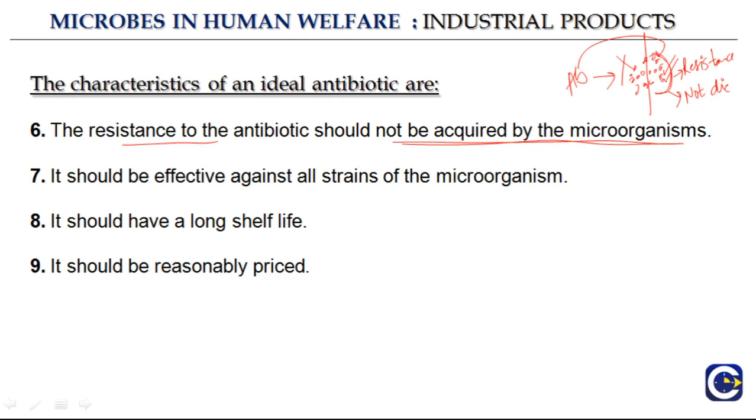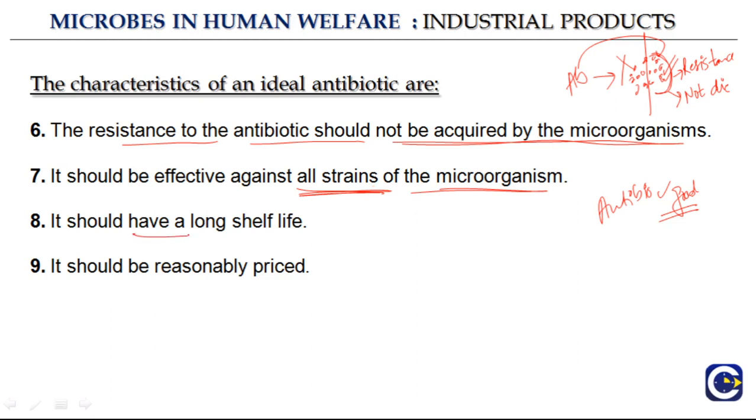Therefore, it is also very important that first of all, the antibiotic should be good. It should be very good that it is not developing any kind of resistance. And the second is, you should always take the full course of medicine. So the resistance to antibiotic should not be acquired by the microorganism. It should be effective against all the strains of that particular microorganism. It is important that it is capable of killing all the strains of that particular microorganism.